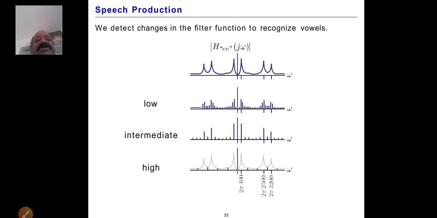In speech production, the intermediate, low and high speech production, this is the system, low will come like this, the intermediate will come and the high will come like this. So we detect the changes in the filter function, recognize the vowels in speech production, and recognize the vowel indicated by the red symbol, which is A N here.